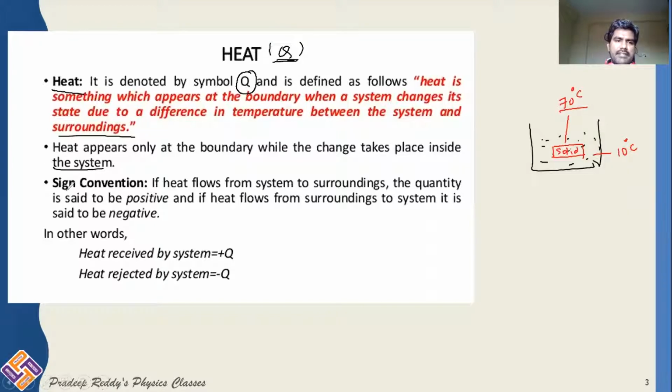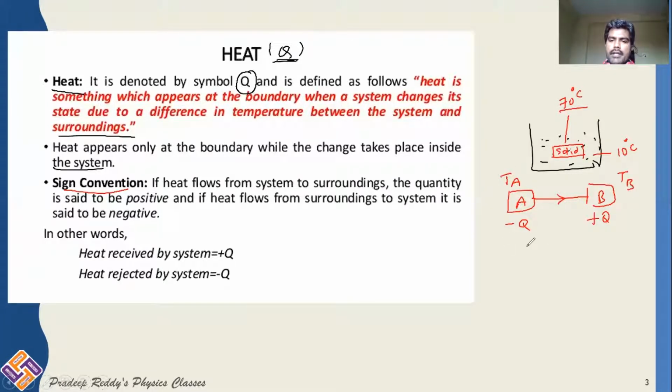Next is the sign convention. When we are dealing with two objects, say this is object A and this is object B, if heat is transferred from A to B, that means A is losing its heat energy and B is gaining heat energy. Therefore, as B is receiving heat energy, you should denote it with plus Q, and A is losing its heat energy, so you should denote it with minus Q. So heat is lost by substance A, which has temperature TA, and B has temperature TB.